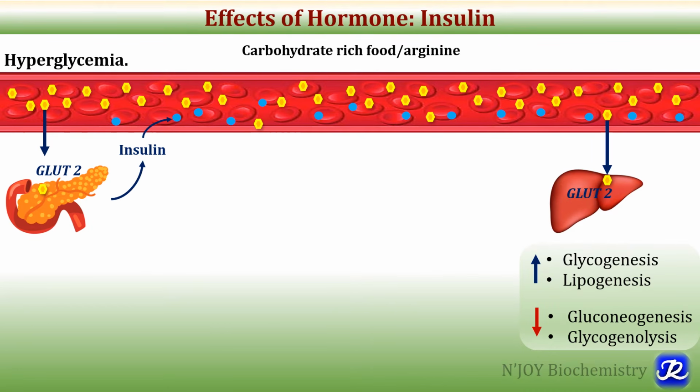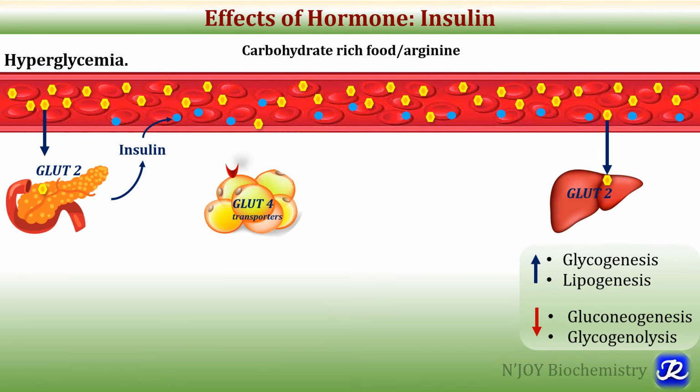So that's how in the liver, insulin helps to convert glucose into glycogen as well as fatty acids, and also decreases the formation of new glucose from non-carbohydrate precursors through gluconeogenesis, as well as from the breakdown of glycogen, and thus helps to decrease blood glucose concentration. So liver is the major organ which plays a role to decrease hyperglycemia.